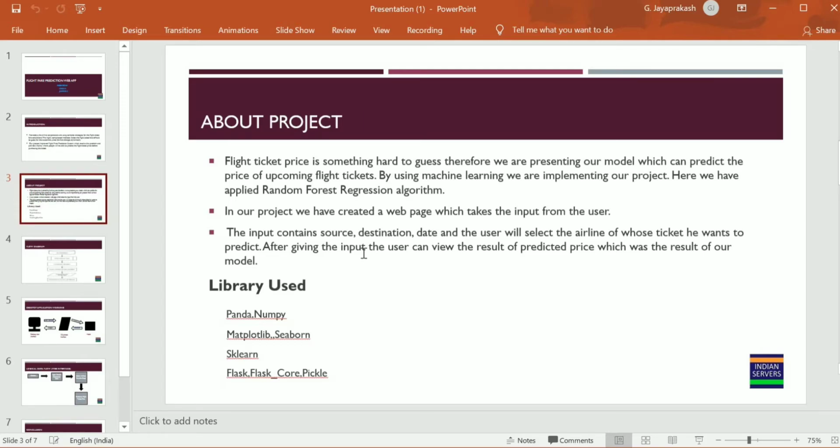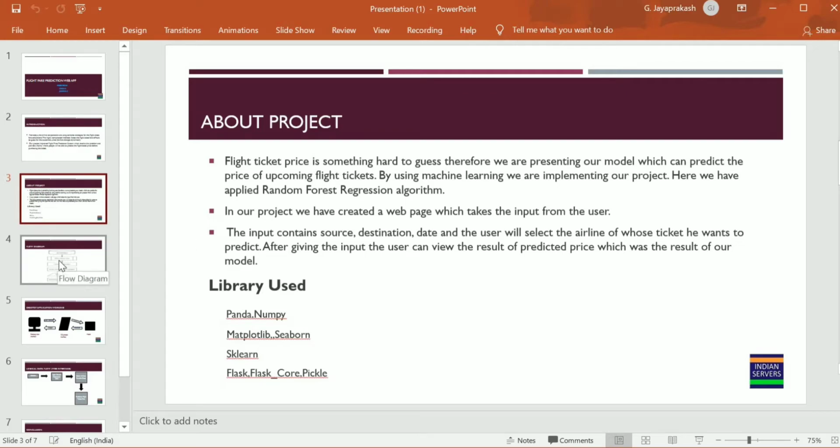The pickle file is used to dump the data in pickle format, and then the pickle file is used in the website. These are the libraries used in the website.